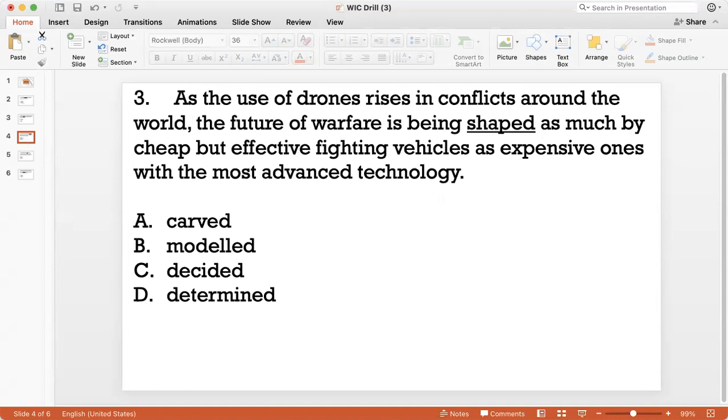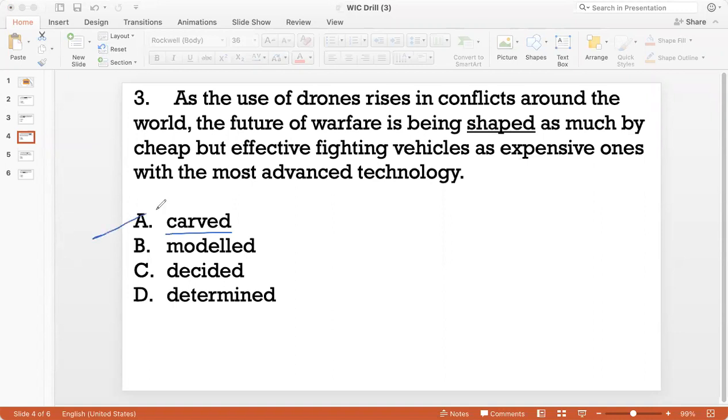So what is a good replacement for the word shaped? Now, carved is not a good answer because to carve is to make an impression in something, right? To carve out of stone, it's a very physical word, right? So I'm not looking at that. I'm looking at how the future of warfare is being influenced by, right?